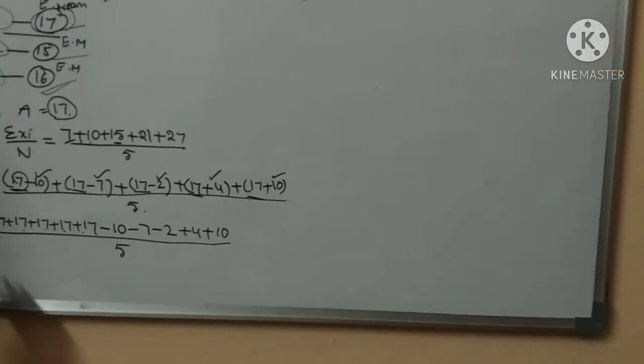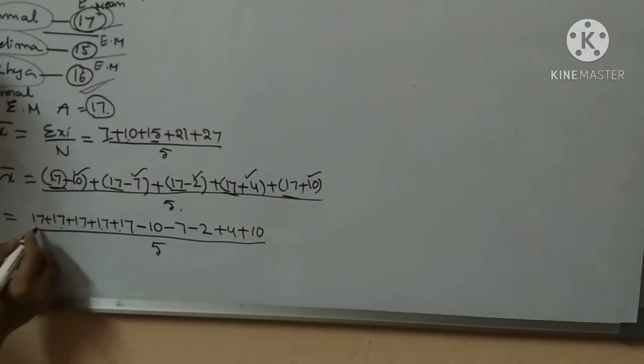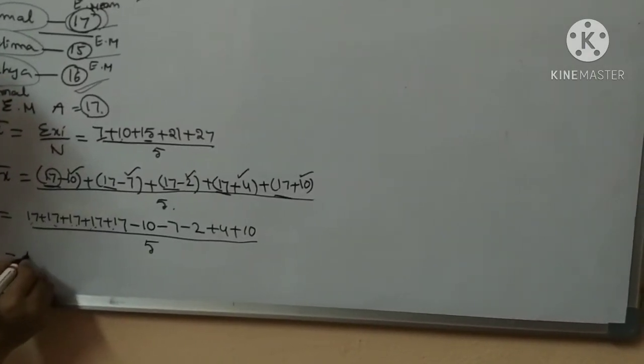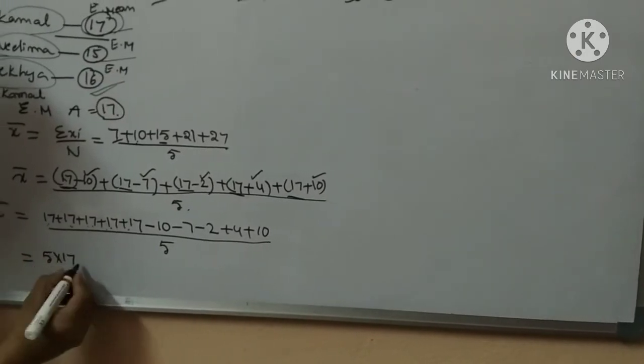How many 17s are there? 5 17s, so 5 into 17.